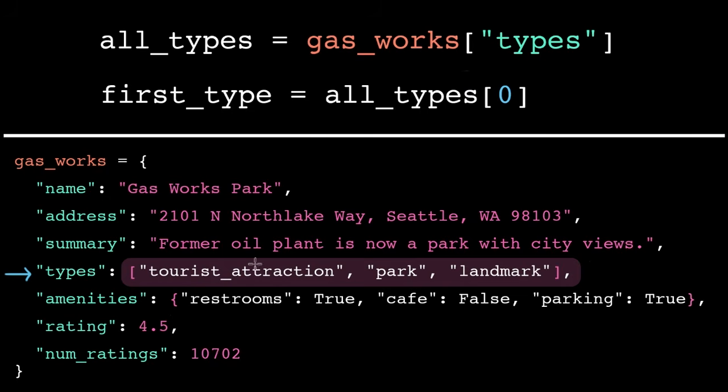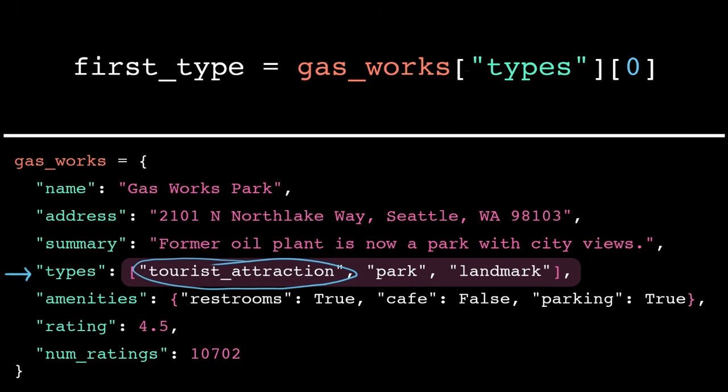So if I access the element at index 0, I get the string tourist attraction, because that's the first element in the list. But here's the fun part. I can combine that two-part access into a single expression. I skip the intermediate step of storing that list in its own variable, and instead just tack on the second access after the first. This might look a bit intimidating, but we know how to evaluate expressions. We just need to take it one step at a time.